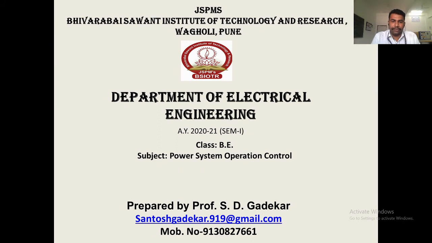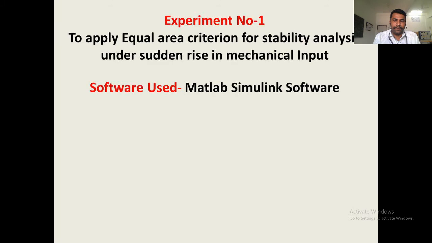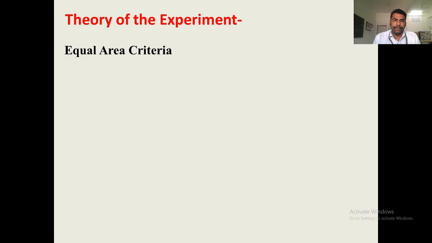Today, we are going to study experiment number 1 of power system operation control. The title of the experiment is to apply equal area criteria for stability analysis under sudden rise in mechanical input. For this experiment, we will require MATLAB Simulink software. Before going into detail, we have to study the theory behind the experiment.